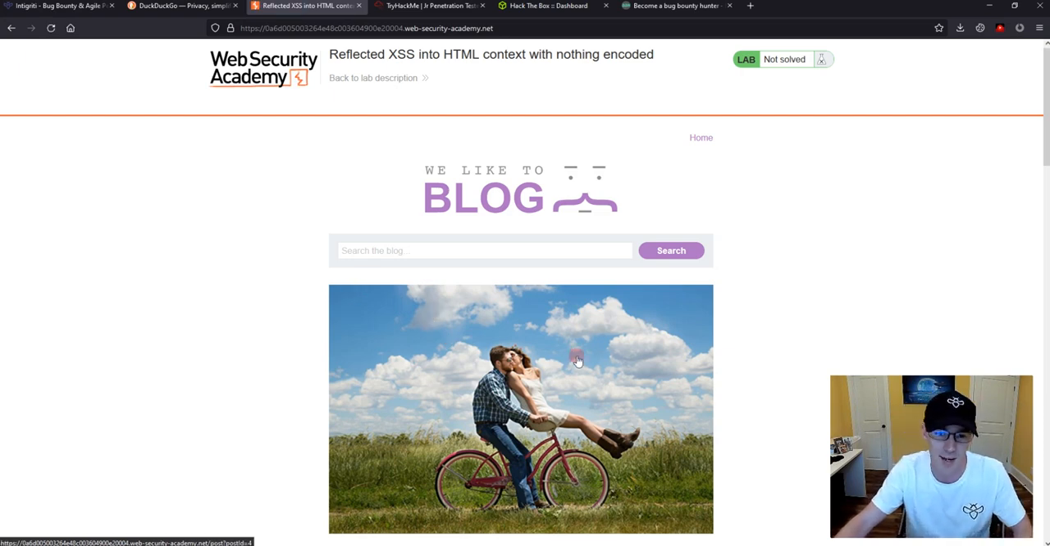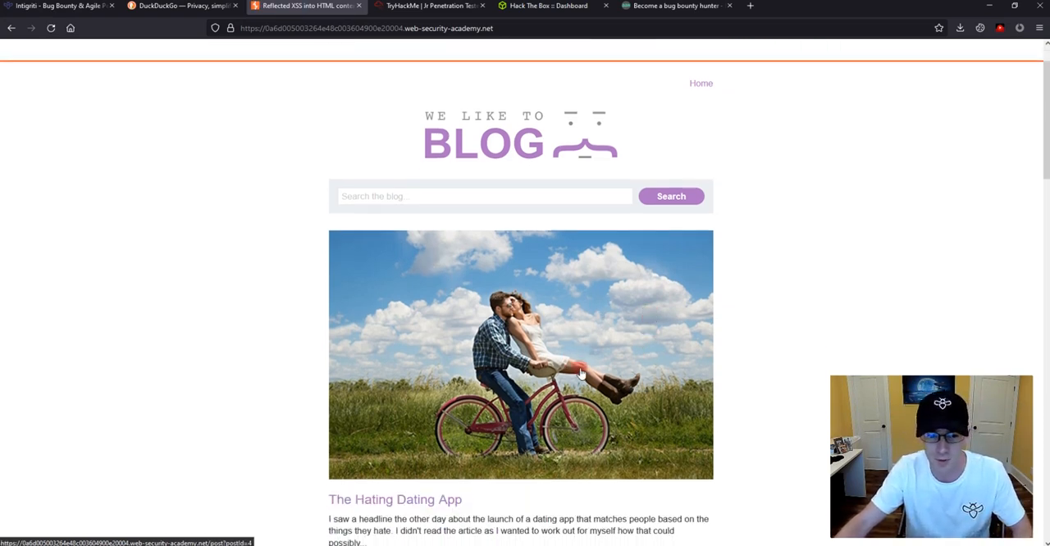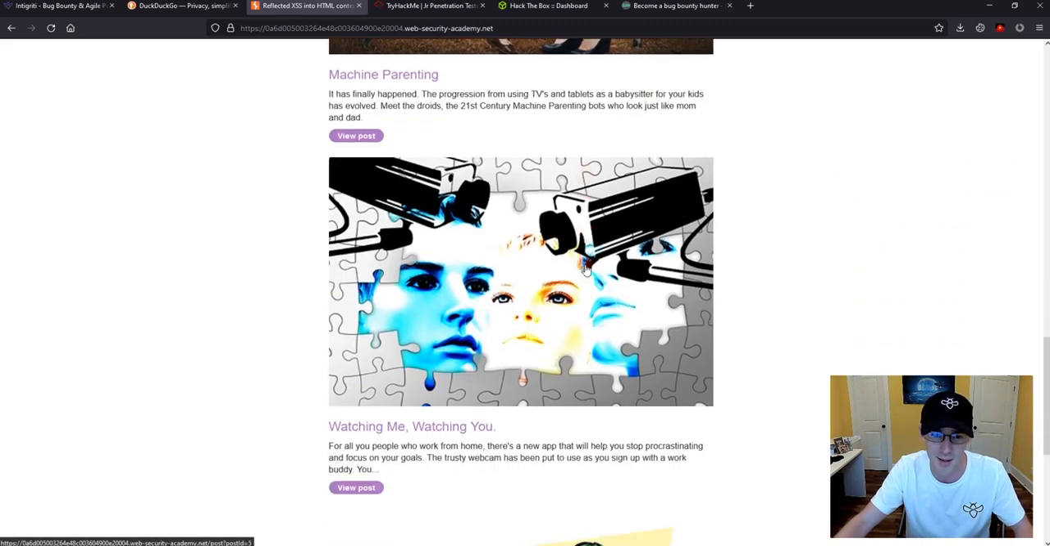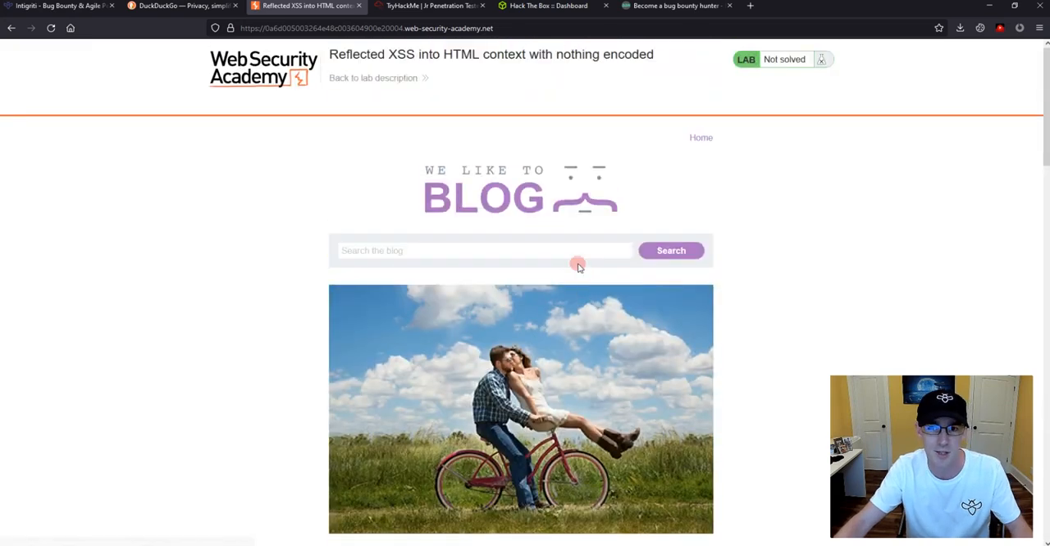You've got some romantic couple here that looks really uncomfortable, I'm not gonna lie. Like, I would not sit on the handlebars like that. But there's usually some entertaining, random clip art and things in these.